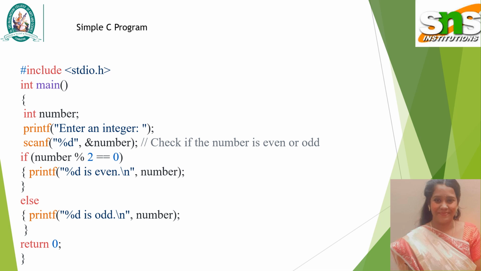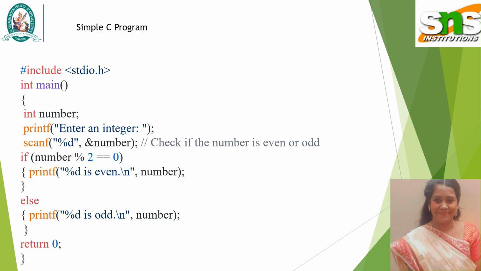And this %d stands for control string. Whenever we are using the data type int, we have to use %d. Whenever using float, we have to use %f. Whenever using character, we have to use %c. And this ampersand represents input. And the variable we have used here is number.